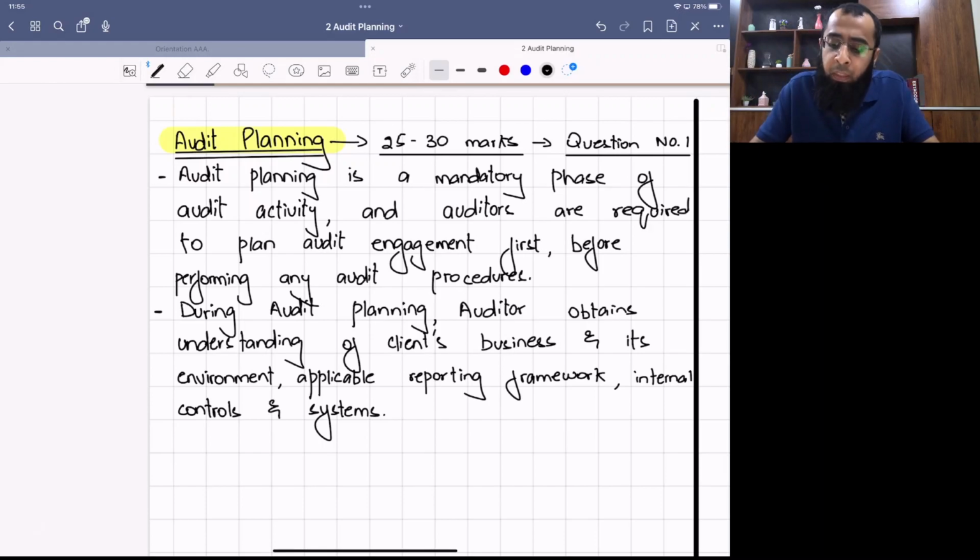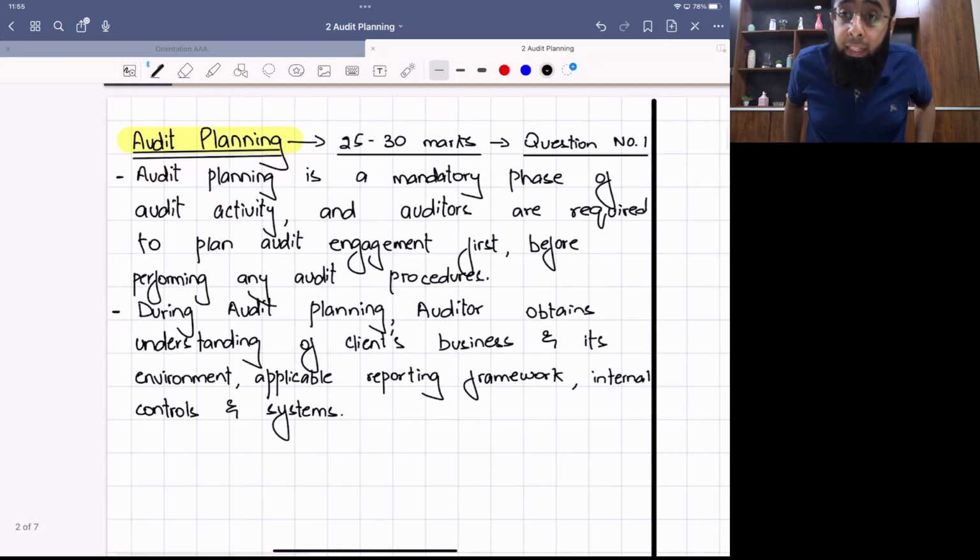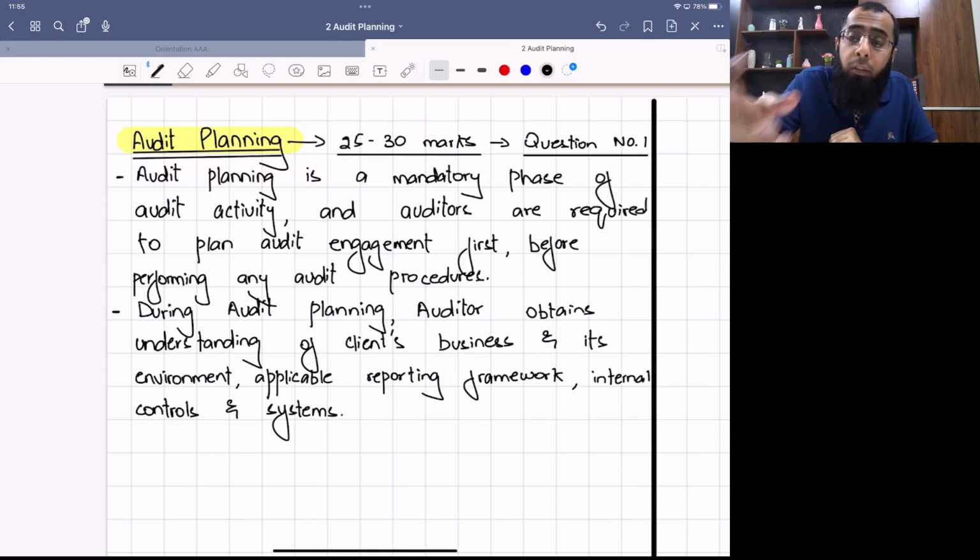Now, when you talk about audit planning, first of all the auditor will obtain an understanding about the business and its environment. Just think about an auditor. You have gone to a client. What will you do? First, you will sit with the client and discuss: tell me about your business, what you are doing. Tell me about your environment. Tell me about the applicable laws. Tell me about your reporting framework.